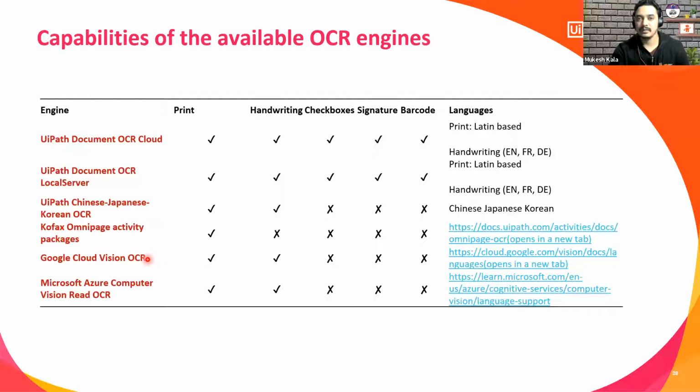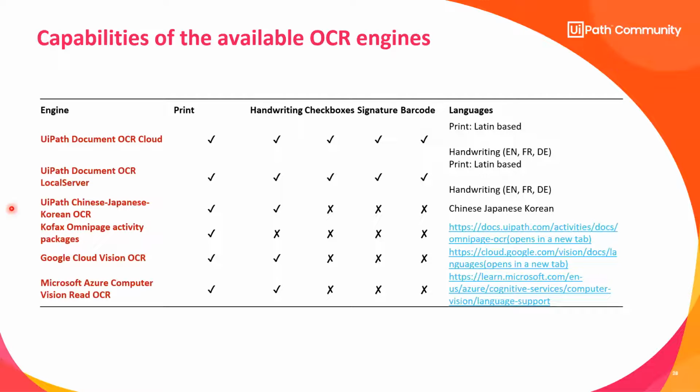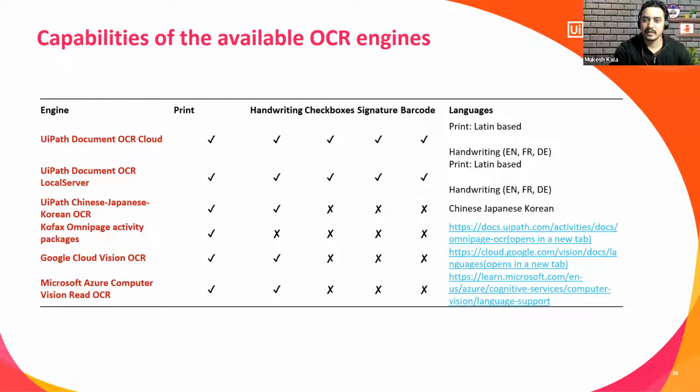Thank you. Okay, so if I talk about the available OCR engines, this is a one-stop grid where you can see all the information which is available. Yes, I know all those APIs are free to use, whatever we want to? Some of them are free and some of them you need to purchase the license.